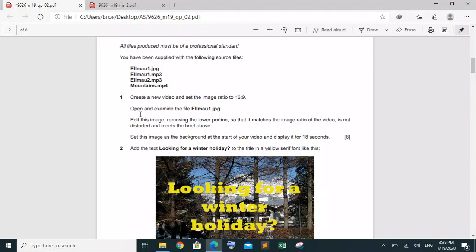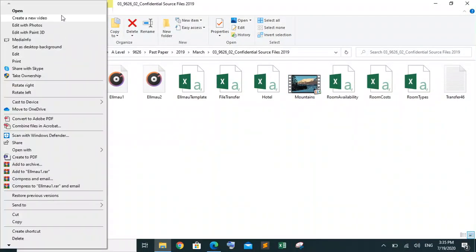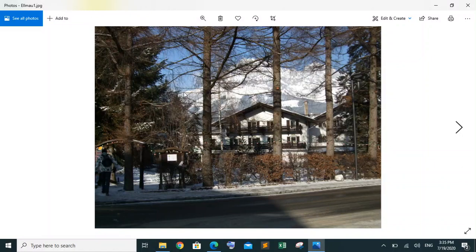Okay, open and examine this image. So we are going to open this image, this one. Okay, so we have opened this image, and he's saying that we have to examine it.